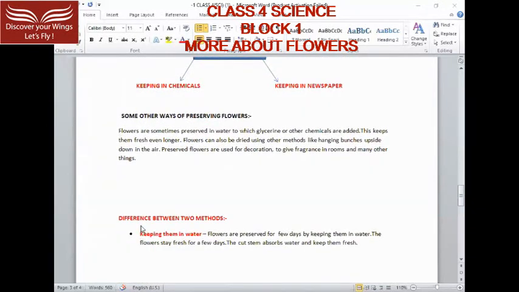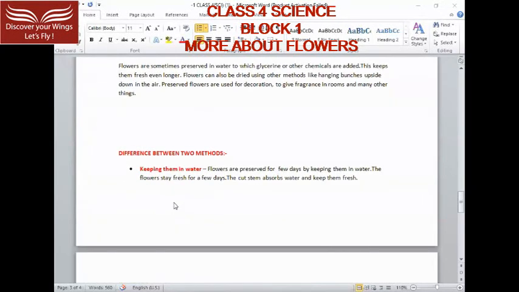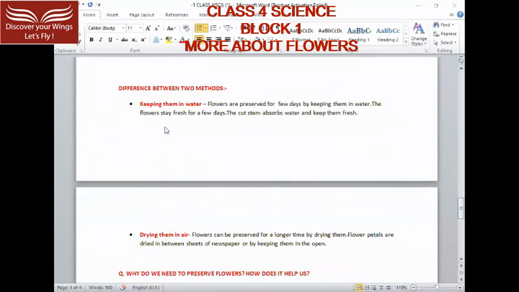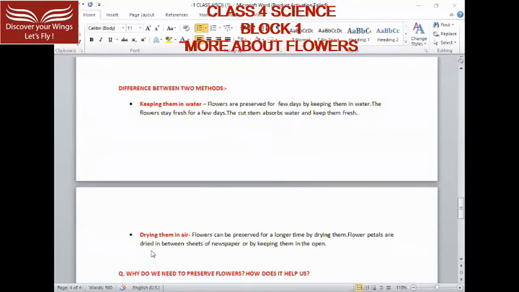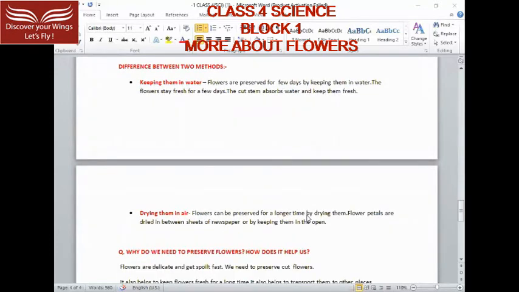Now, the difference between two methods. What are these two methods? Keeping them in water and drying them in air. First we will discuss keeping them in water. Flowers are preserved for a few days by keeping them in water. The flowers stay fresh for a few days. The cut stem absorbs water and keeps them fresh. So in this way, we can preserve flowers. Here, flowers can be preserved for a longer time by drying them. Flower petals are dried in between sheets of newspaper or by keeping them in the open. In this way also we can preserve flowers.